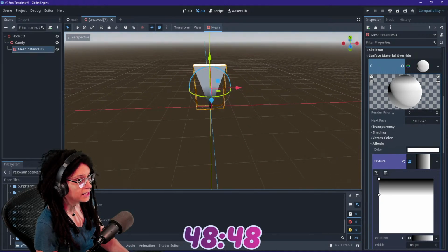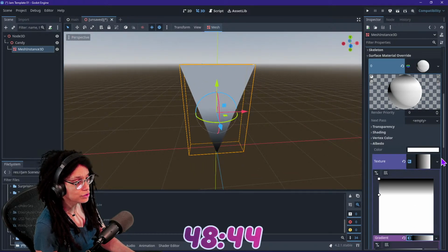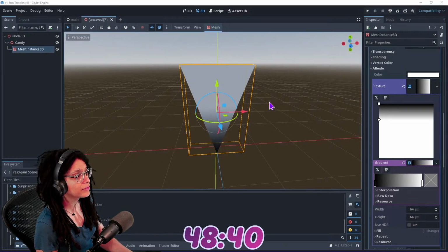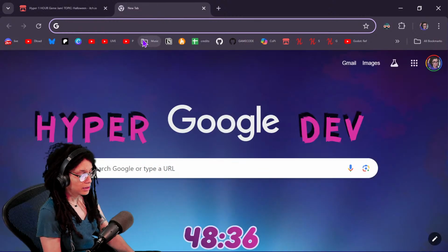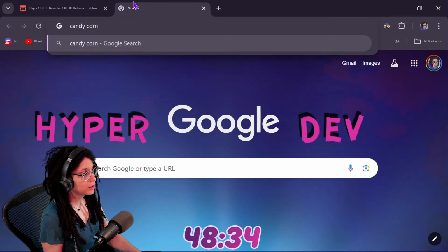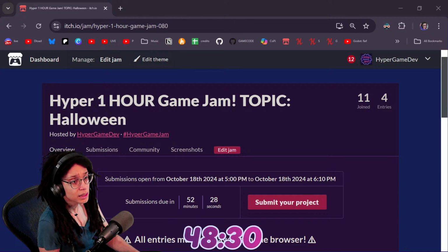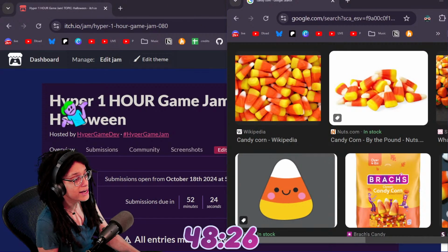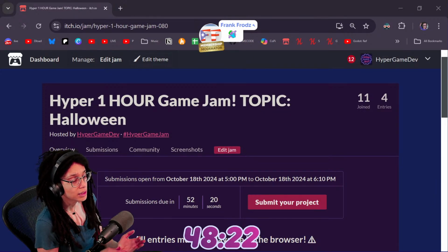Look at that. And then we just need orange on top. Wait, how many layers does it have? I actually don't remember. The old brain has forgotten. I should just make sure that I actually know what these look like. Oh, they have three. Frank doesn't know. They have white, orange, and yellow. All right, I like that.